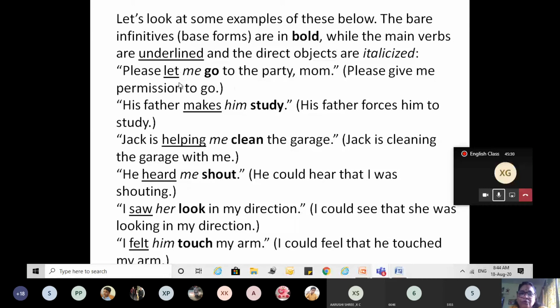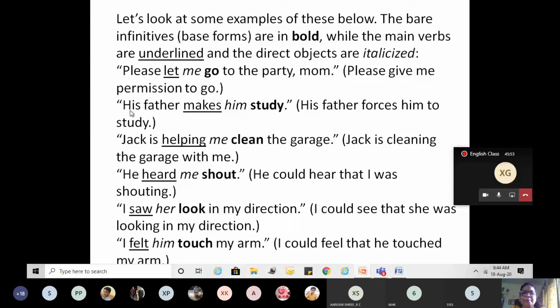With let, we have seen this also in reported speech. With let, V1 is used. So let me go. Let is the main verb, me is the direct object, and go is the bare infinitive.